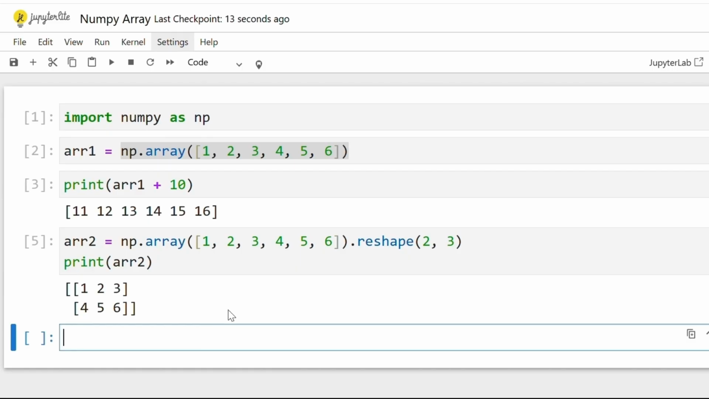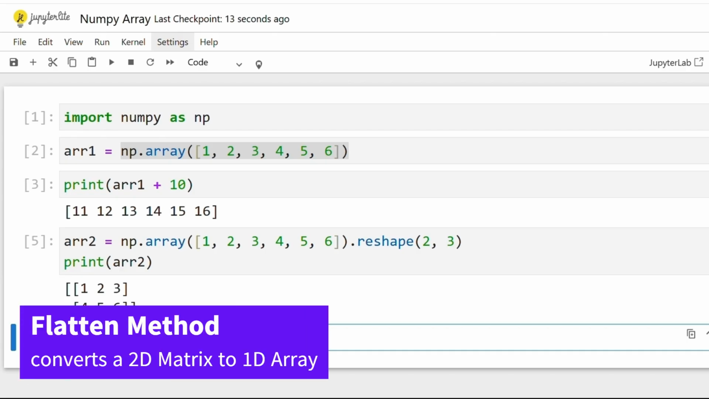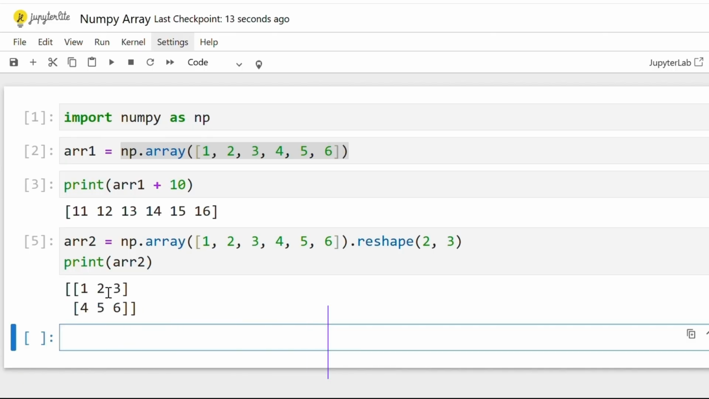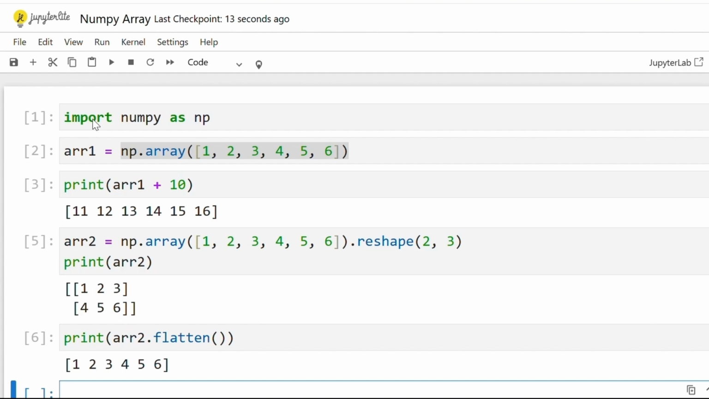On the other hand, if I want to reshape an existing matrix into a flat array or a 1D array, then I can use the flatten method. Let me show you how it will be done. So in this case, I will convert this matrix back into a 1D array. For that, I will type here ARR2 dot flatten, and this flatten method will regenerate the 1D array, as you